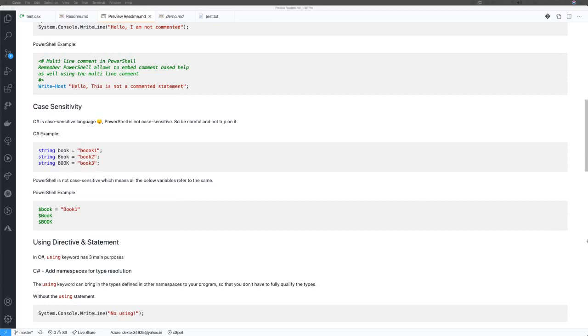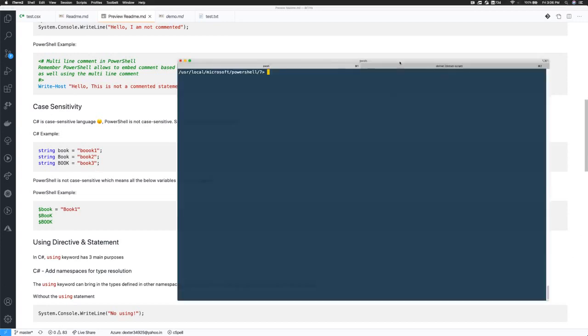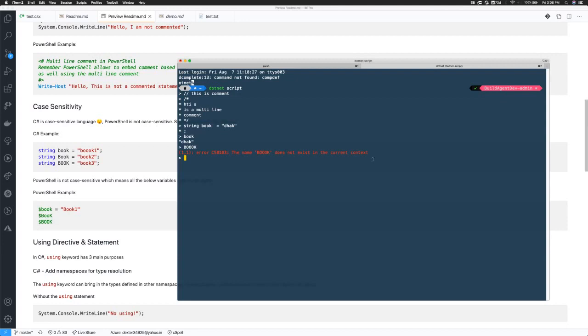Because, for example, if I want to do the same thing in C# and I declare a variable called book and do this, and I need to terminate, another gotcha with C#, and if I say it with a capital, it says it does not exist in the current context, which basically means I haven't defined that variable and the .NET runtime doesn't know about it.